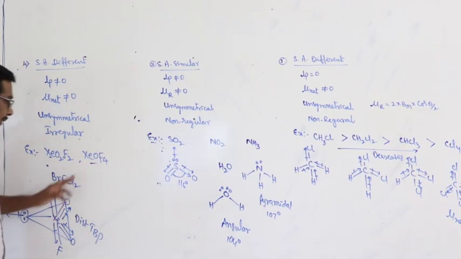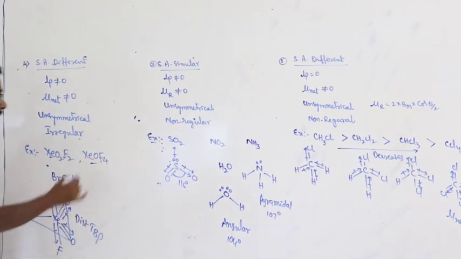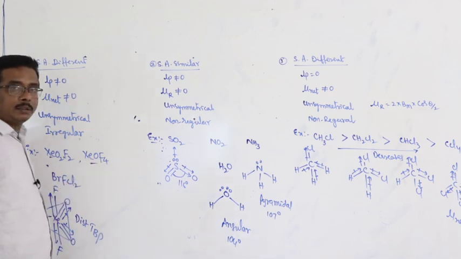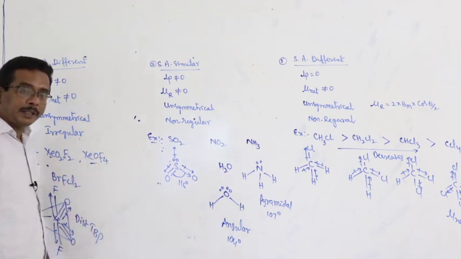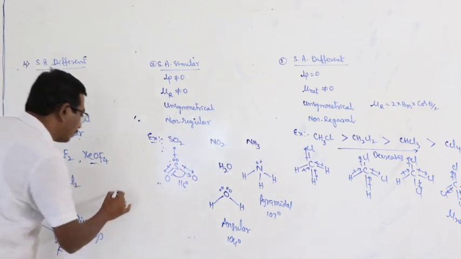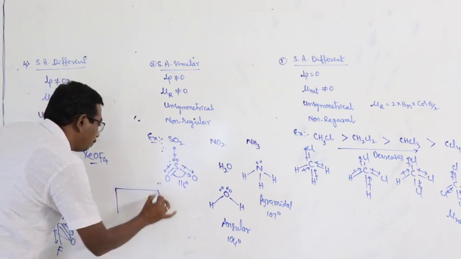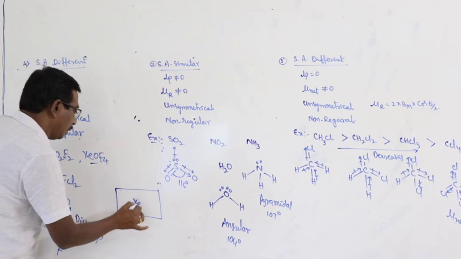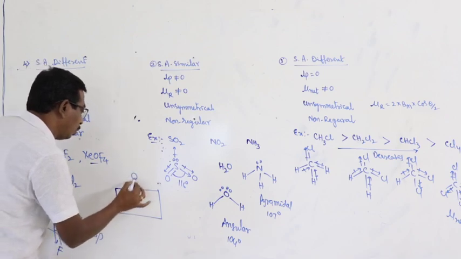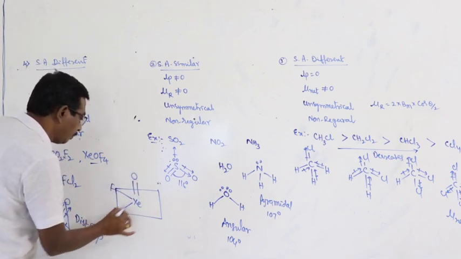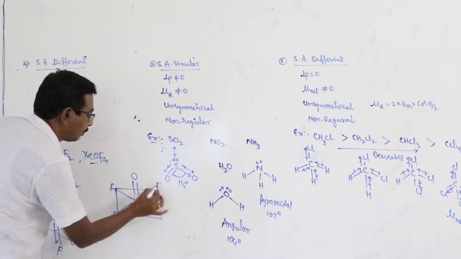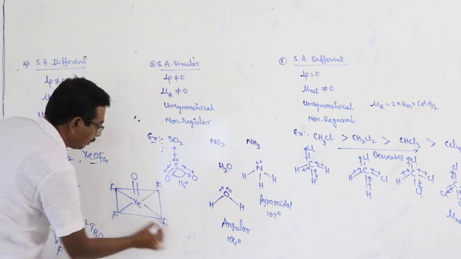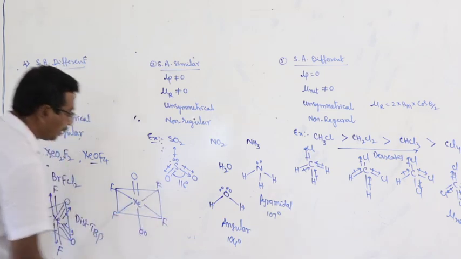Next, xenon oxytetrafluoride. Xenon 8 plus 4, 12. 12 by 2, 6. 6 means sp3d2 hybridization. Xenon. Here, O, F, and lone pair.